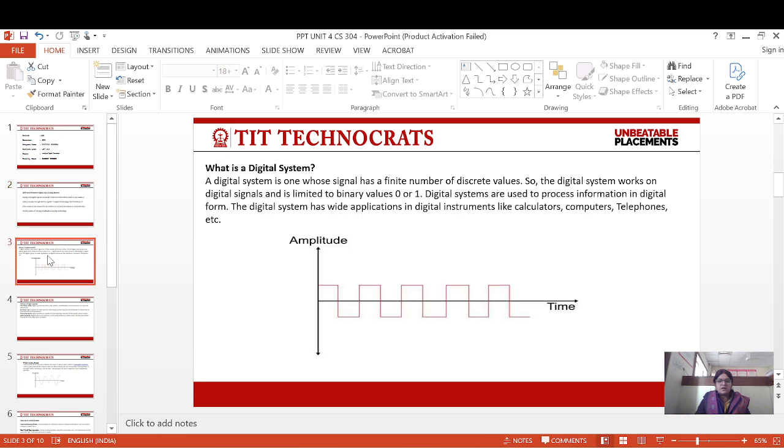What is digital system? A digital system is one whose signal has a finite number of discrete values. So, the system works on digital signals and is limited to binary values 0 or 1. Digital systems are used to process information in digital form. The digital system has wide application in digital instruments like calculators, computers, telephones.